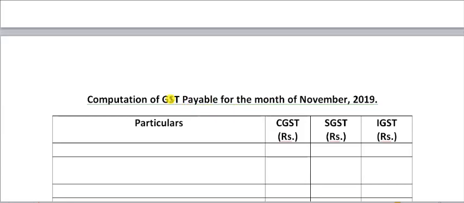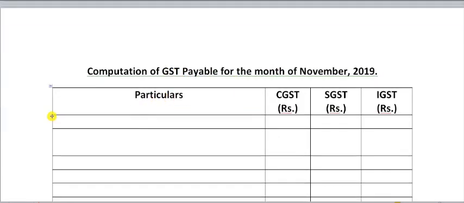Now we have to find out the GST payable. How do we do that? Yes, you are right. From the output tax liability we will deduct the input tax credit available. First, we'll take the output tax liability, which we have computed already: 1,90,100 in the CGST column, the same amount in the SGST column, and 1,68,000 in the IGST column.